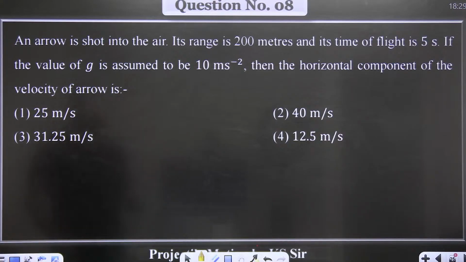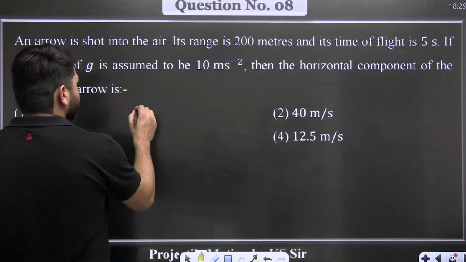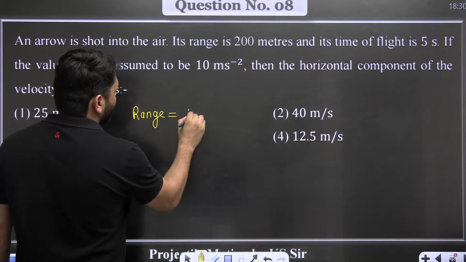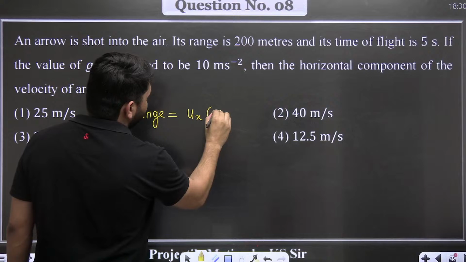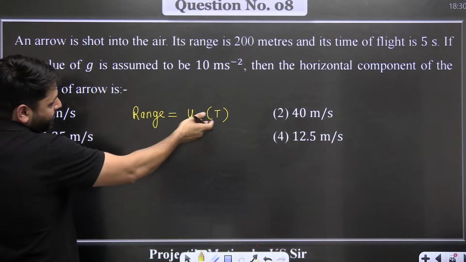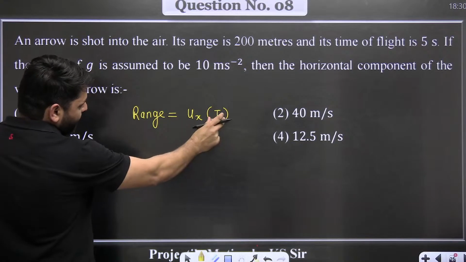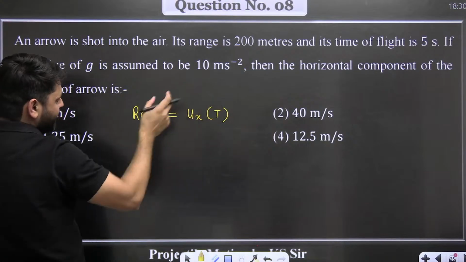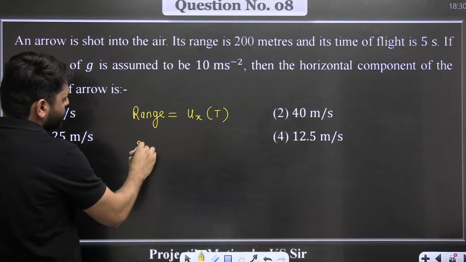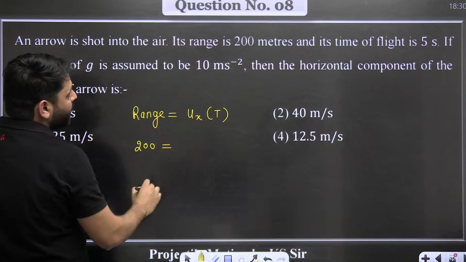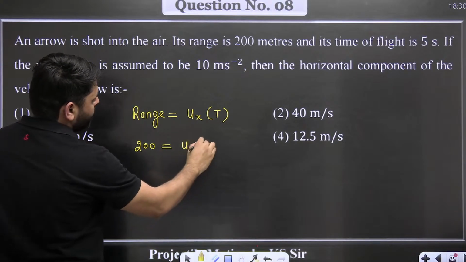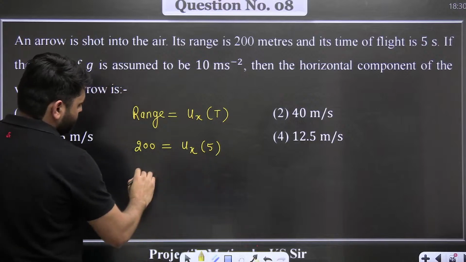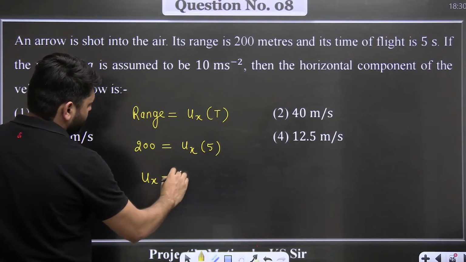Okay, how do we solve this question? Range is given by this formula: horizontal component of the velocity into time of flight. This way we derived the range. In time t, the horizontal distance covered by the projectile is called the range. So range is 200 meter, Ux which we have to find, into time of flight, and time of flight is 5 seconds.